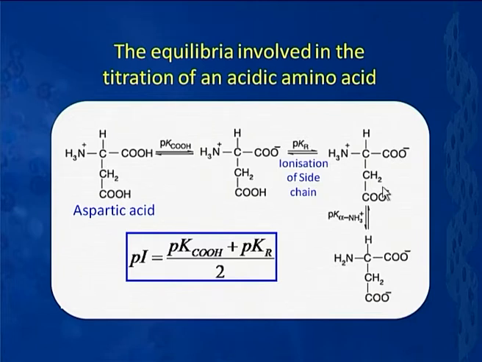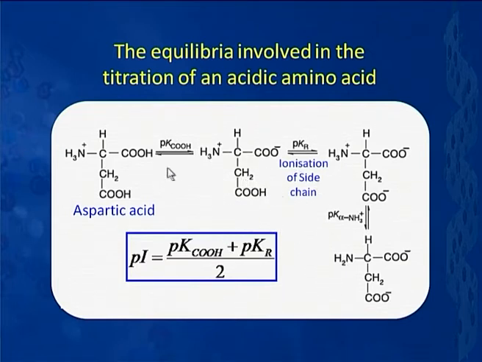With further increase, the ionization of this NH3 plus group sets in, and what you have is an equilibrium between this monoanionic species and a dianionic species, and this is characterized by the pK of alpha NH3 plus. So, the ionization of aspartic acid basically takes place in 3 stages, characterized by the 3 inflection points: this is the first inflection point, second inflection point and the third one. In such a case, the isoelectric point can be computed by the following expression, which basically is the average of the pK of COOH, that is my alpha COOH, this is my first inflection point, and pKr, which pertains to the ionization of the side chain carboxylic acid.